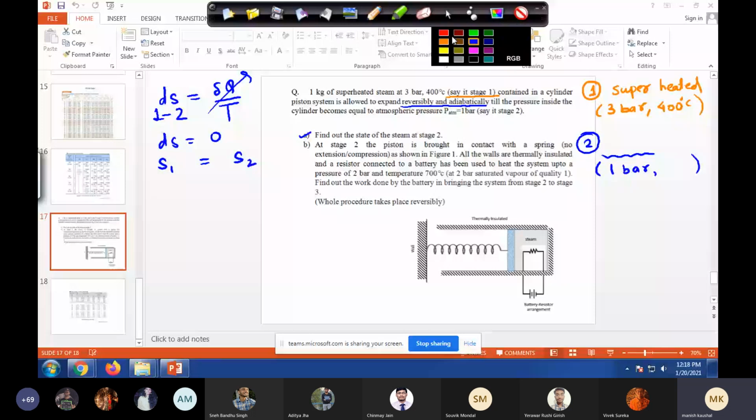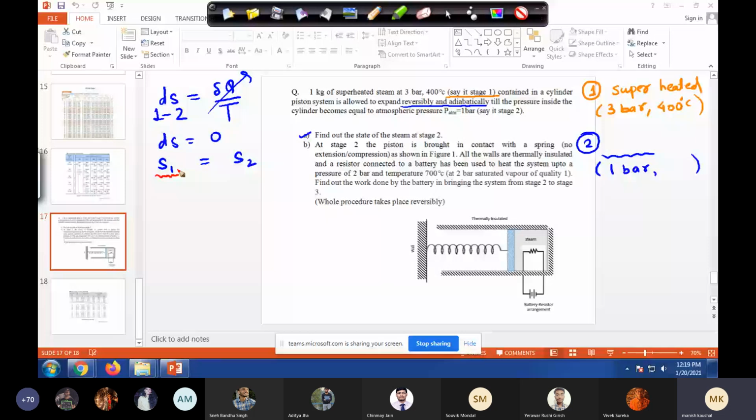Souvik, you are following me? Yes, sir. So just be attentive, so that you can solve assignment problems. If you want to find out the entropy at stage 1, which table should we refer to? You can use charts also. I prefer tables. Unless it is written what one should use, like if I ask specifically in the problem, or if I give you phase diagrams, then you are bound to use the phase diagram. If I give you a table, you use the table. Generally a table is preferable. So which table should we use?